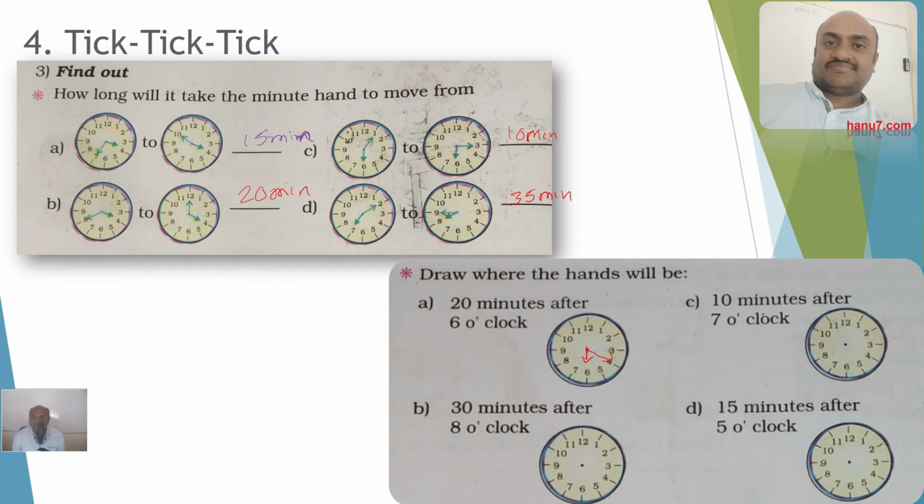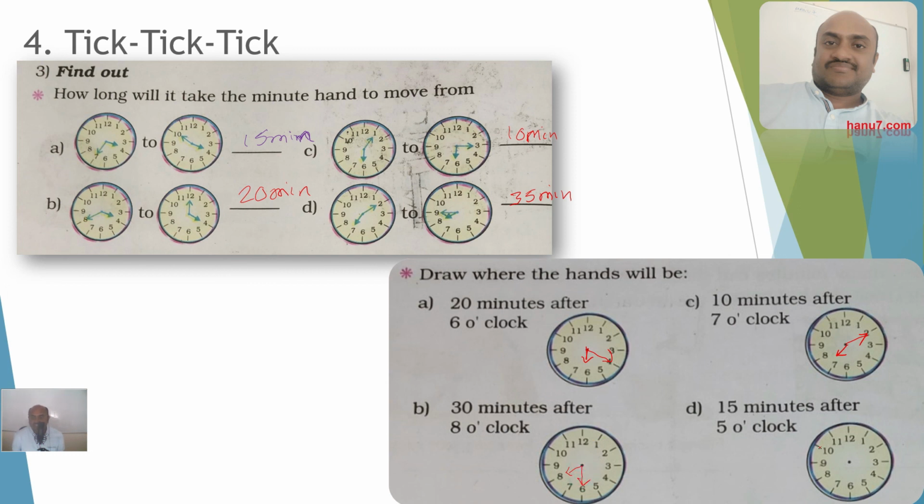Okay, 10 minutes after 7 o'clock: this is the hour hand and it should point to 7, and then 10 minutes after 7 o'clock means the minute hand should go to the 2, that is 10 minutes. 5 into 2 is 10. In this case it is 5 into 4 is 20. In this case it is 8 o'clock, so let the hour hand point to 8, and then 30, 5 into 6 is 30, so this is 30.